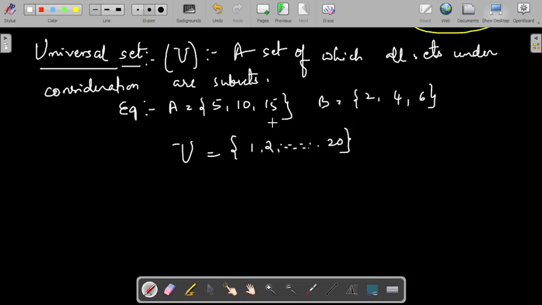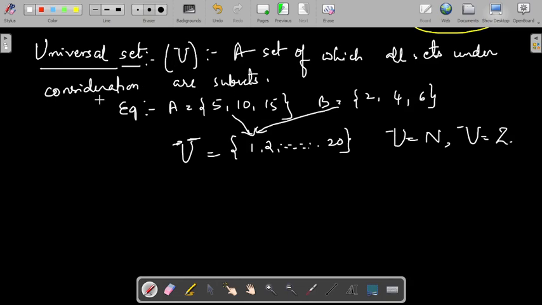Or else I can take the universal set as the set of all natural numbers, or the set of all integers, or the set of all real numbers, rational numbers, anything fine. But whatever universal set is taken, it should be bigger than the considered sets A and B. Hence, it becomes a universal set, denoted by capital letter U. This is about types of sets.